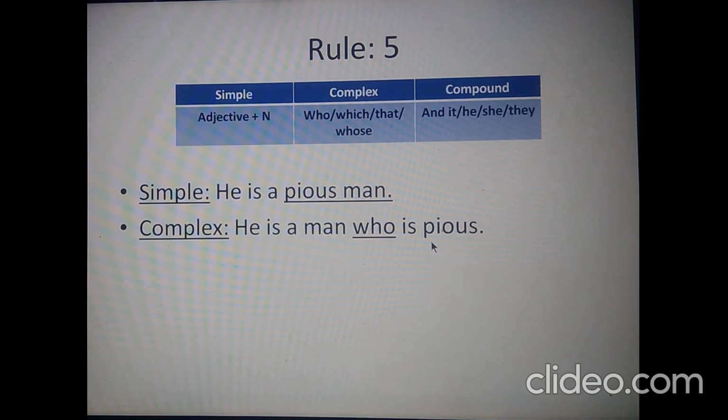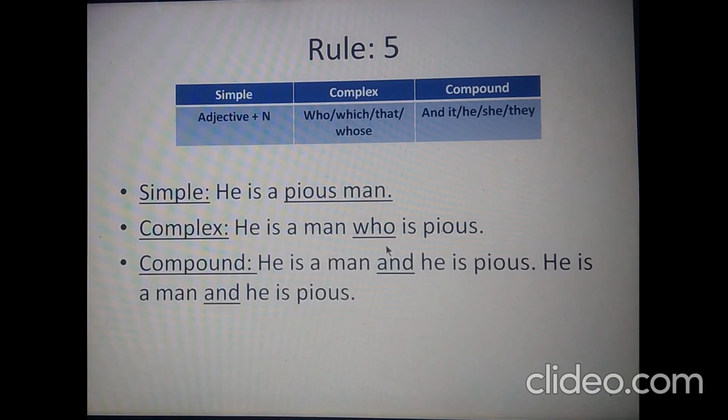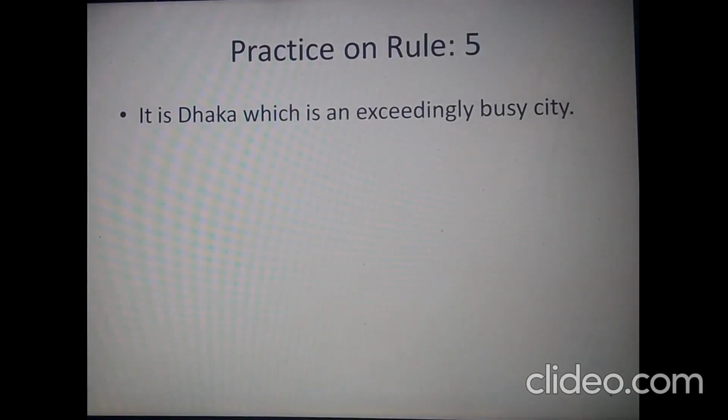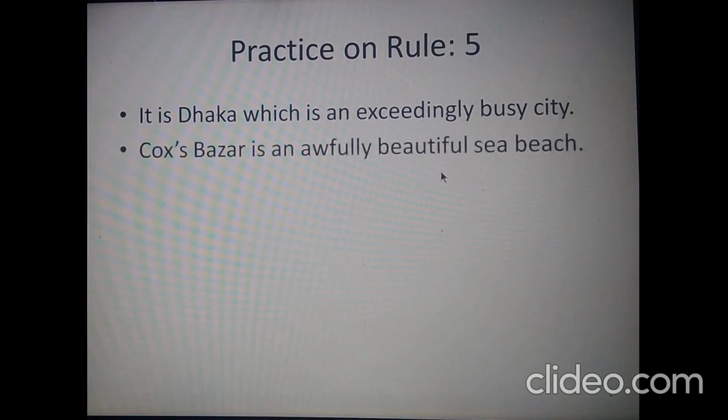To make this sentence compound, we need to drop out the word who and use and, then the subject. In this case, the word man is related to human. We are using the subject he. So he is a man and he is biased. So this would be the compound one. This is rule 5. Exercises. So please base these examples on rule 5 and solve them at home.